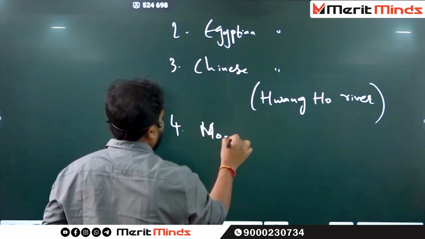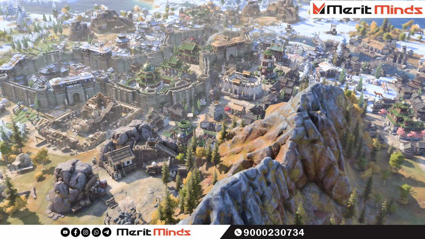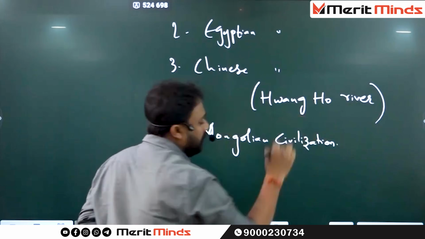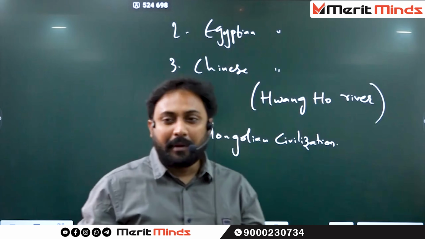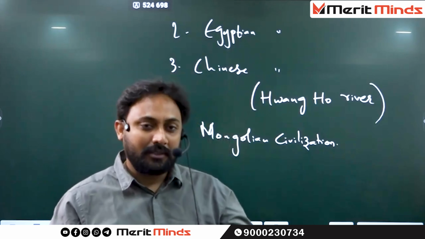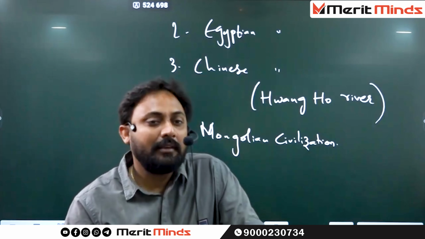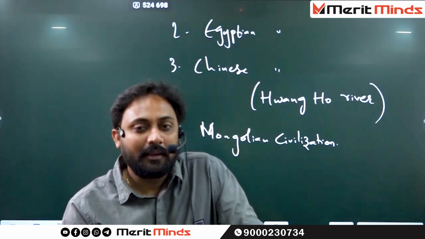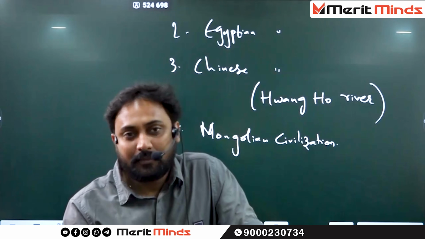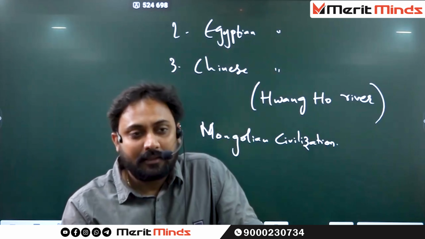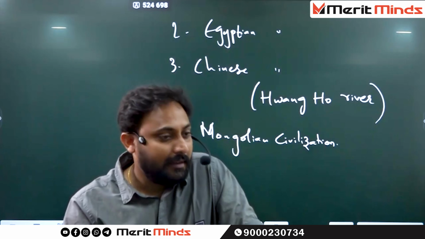Number 4, Mongolian civilization. But the civilization was actually too primitive in nature. That was not much developed. It was not developed on the banks of any river. Mongolian civilization is surrounded by all cold deserts. Any other civilizations? That's all.